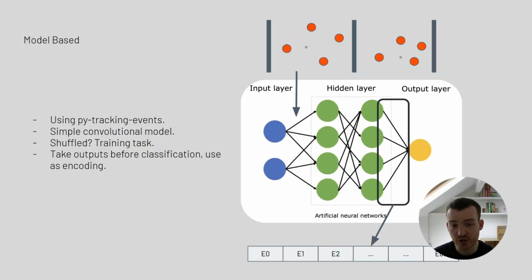Our second method was to use a neural network to encode the plays. Our training task was to shuffle the play in time 50% of the time and ask the model to predict whether it had been shuffled or not. We take the final output of the model before classification and use that 64 length vector as an encoding.